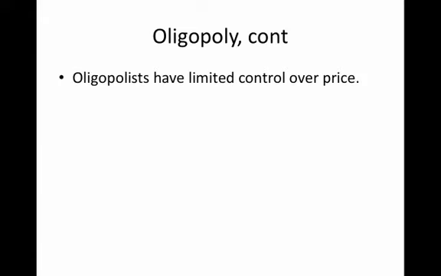Now, oligopolists have limited control over price. They can choose the level of output, and based on that level of output there's going to be some price that will clear the market, but they have somewhat limited choice over the price that they're going to charge, which is different from a monopolist. This is not to say that they're still price taking. In fact, they're not price taking.